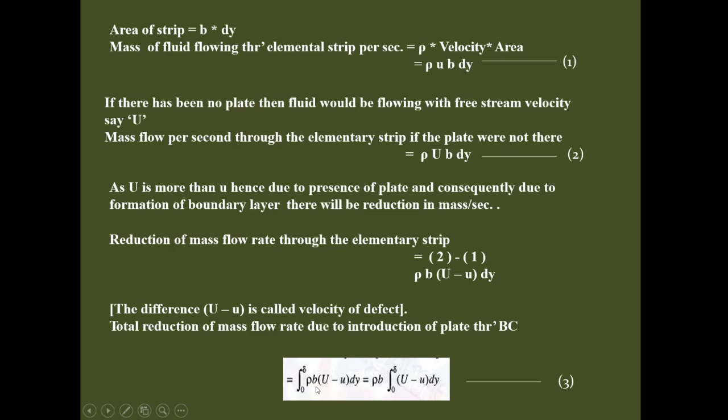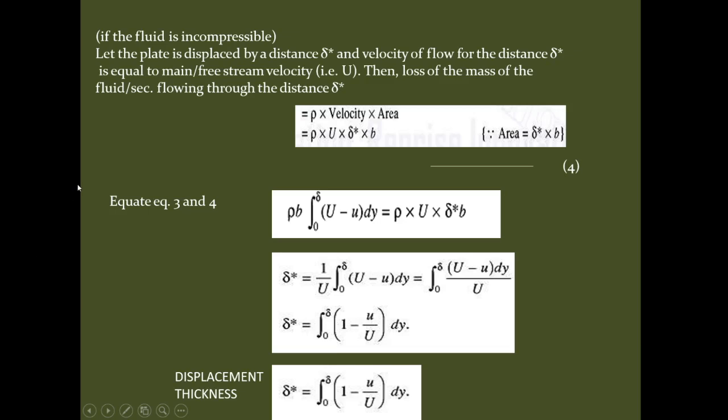Now b is constant, so we can take rho b out of the integration: rho b times the integral from 0 to delta of (U minus u) dy. Let this be equation number 3. Here we have assumed that the fluid is incompressible. Now we will assume that the plate is displaced by a distance delta star.